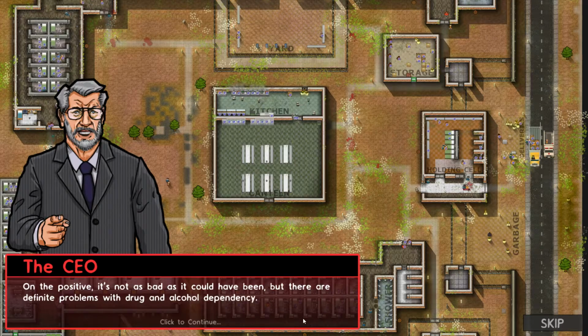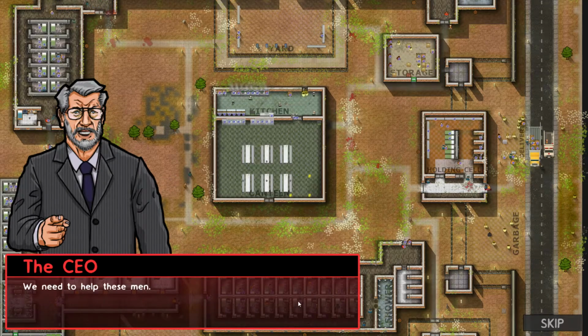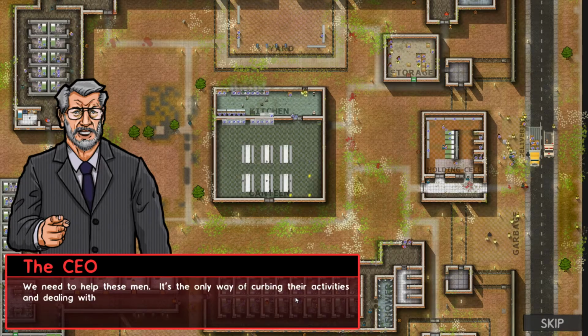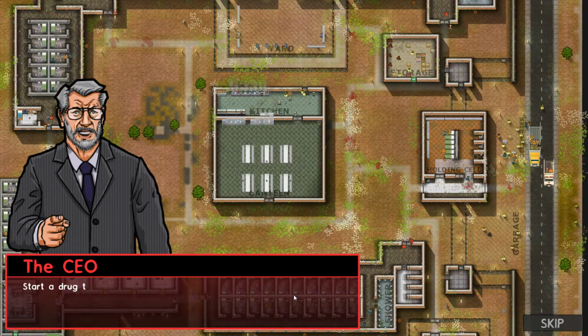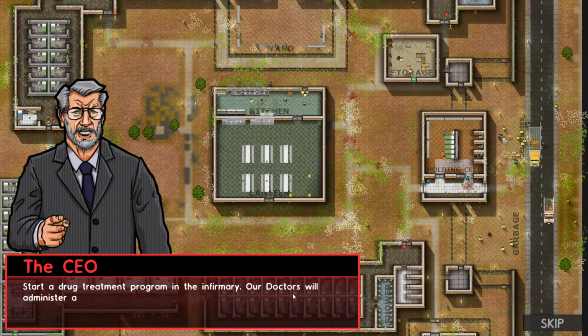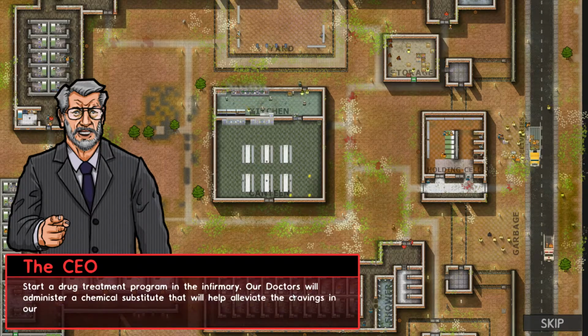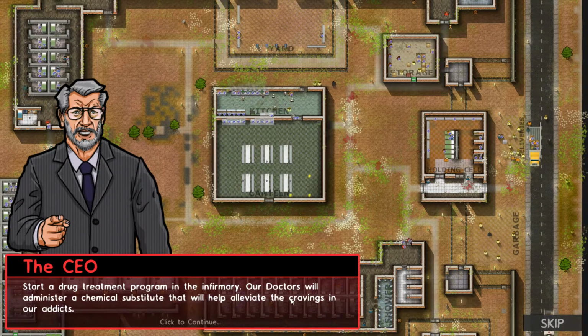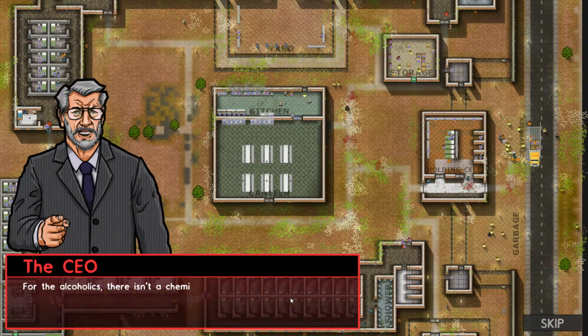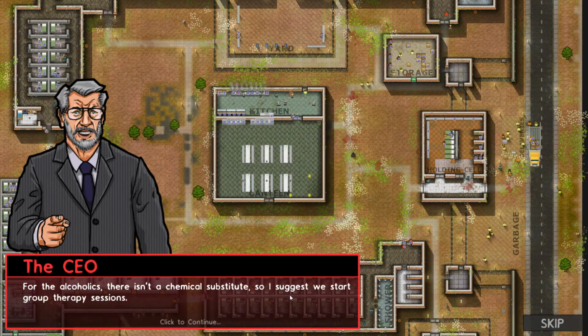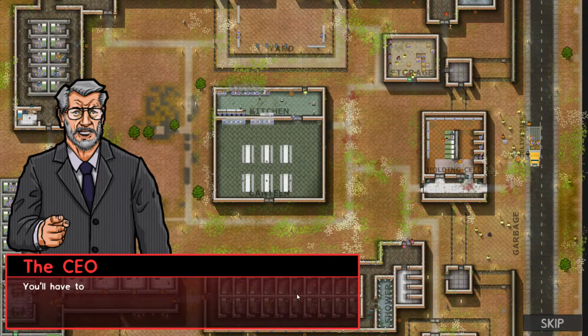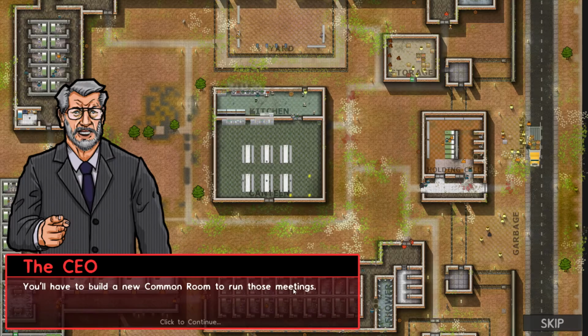But there are definitely problems with drug and alcohol dependency in prisons and in the real world, outside. We need to help these men. It's the only way of curbing their activities and dealing with their symptoms. You know what, sir? For once, you know, you're right. You're spot on. Start a drug treatment program in the infirmary. Our doctors will administer a chemical substitute that will help alleviate the cravings in our addicts. For the alcoholics, there isn't a chemical substitute, so I suggest we start group therapy sessions. Group therapy sessions. You'll have to build a new common room to run those meetings.